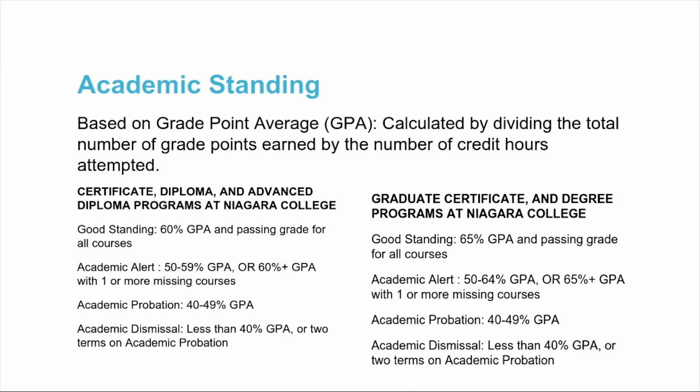Academic standing. All credentials, whether diploma, advanced diploma, certificate, or degree programs, have a minimum GPA or grade point average that you must achieve in order to graduate from your program. The GPA is calculated by dividing the total number of grade points earned by the credit hours of a course that you've attempted. Your academic standing is also very important to your progression through your program. Again, do not worry about writing any of this down as it will be available to you later.